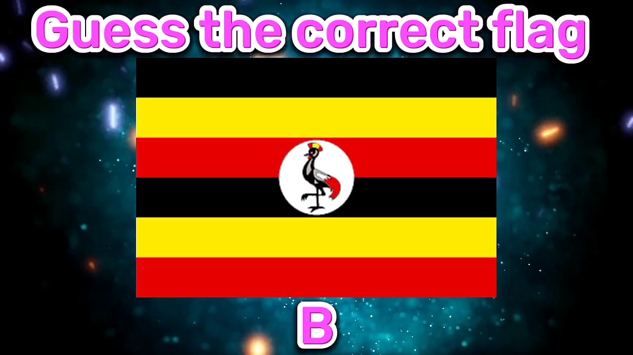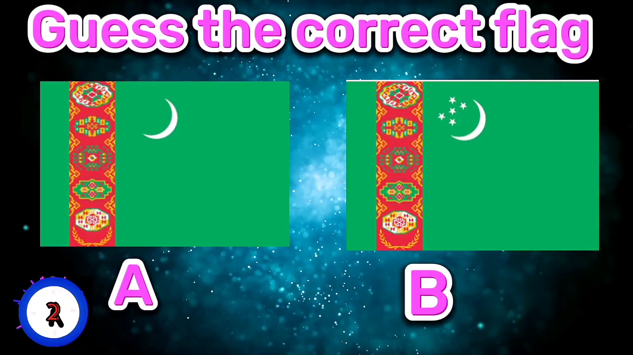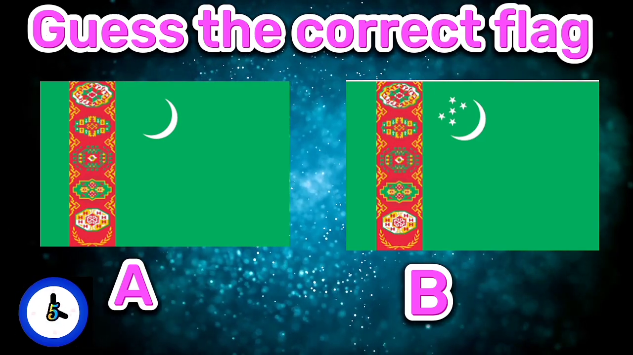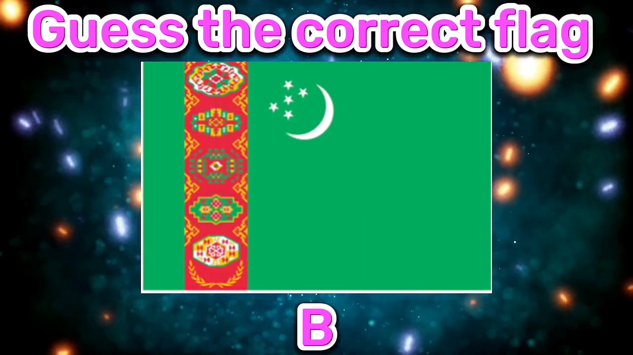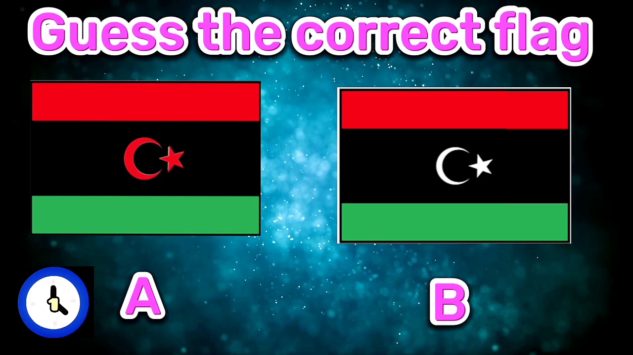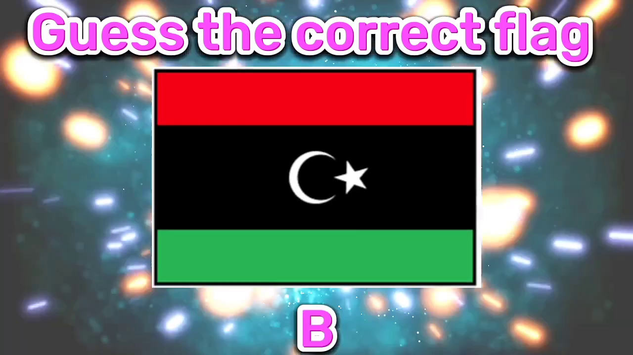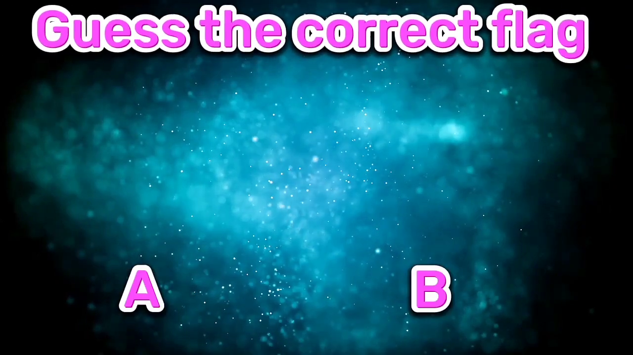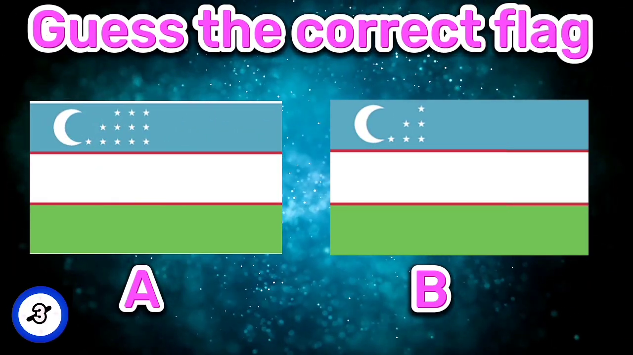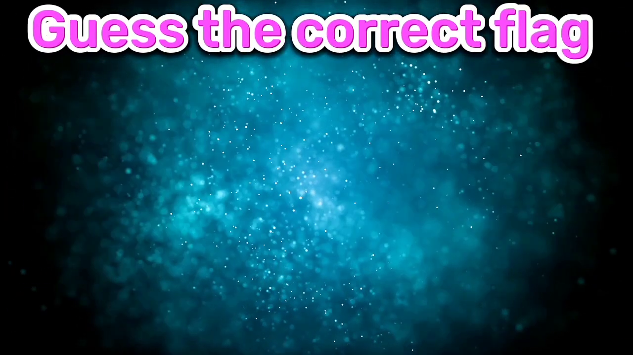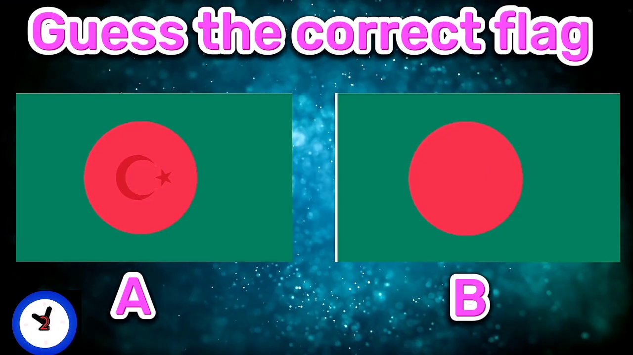B is correct flag. Guess the correct flag of Turkmenistan. B is correct flag. Guess the correct flag of Libya. B is correct flag. Guess the correct flag of Uzbekistan. A is correct flag. Guess the correct flag of Bangladesh.